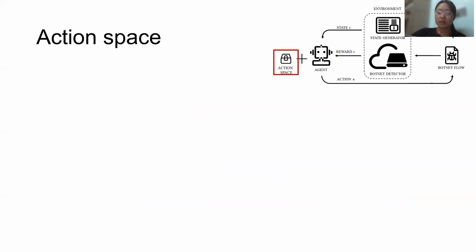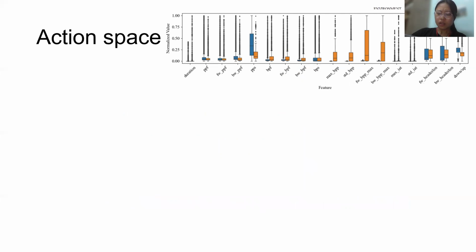The action space includes a series of modification actions for botnet flow to determine which features should be disturbed. We referred to many works on machine learning-based botnet detectors.